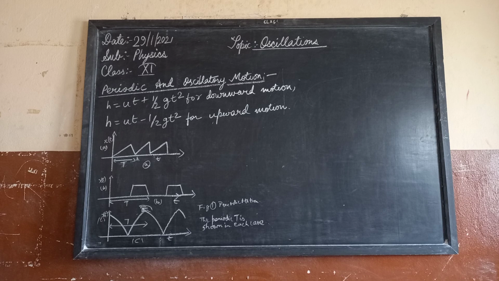If the body is given a small displacement from the position, a force comes into play which tries to bring the body back to the equilibrium position, giving rise to oscillatory and vibratory motion. For example, a ball placed in a bowl will be in equilibrium at the bottom. If it is displaced a little from the point, it will perform oscillations in the bowl. Every oscillation is periodic, but every periodic motion need not be oscillatory. So circular motion is periodic, but it is not oscillatory.